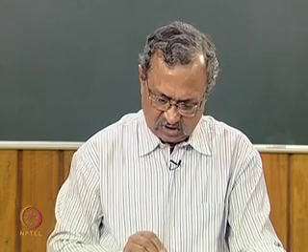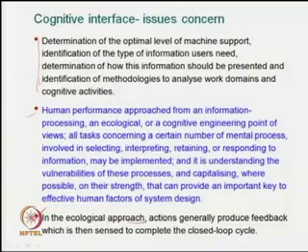In the ecological approach, actions generally produce feedback, which is then sensed to complete the closed loop cycle.